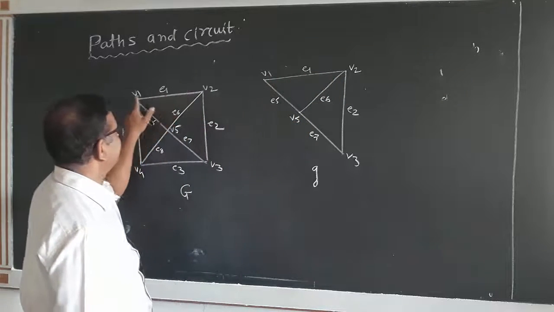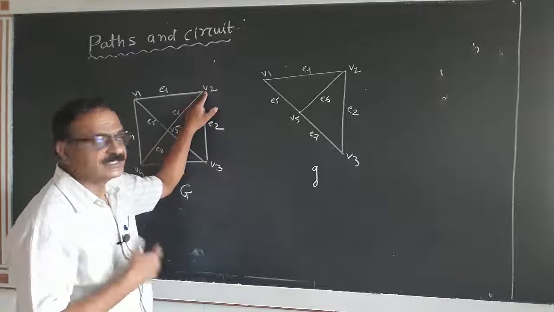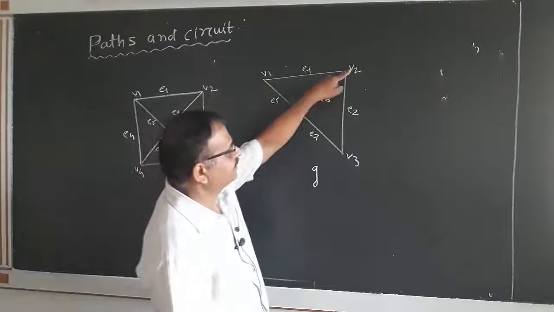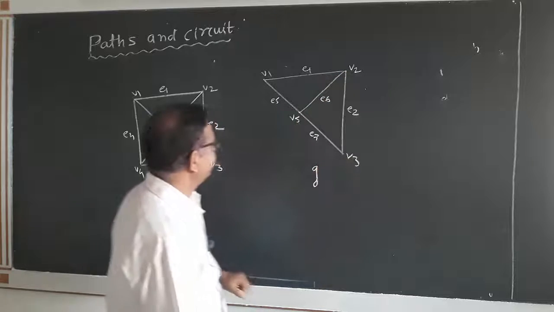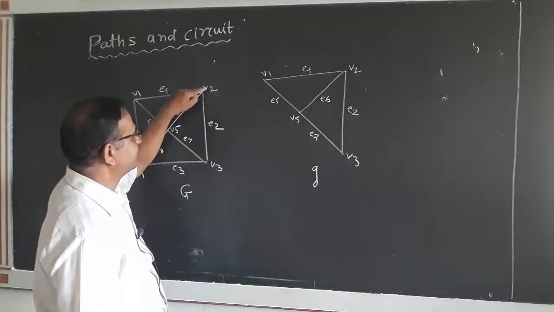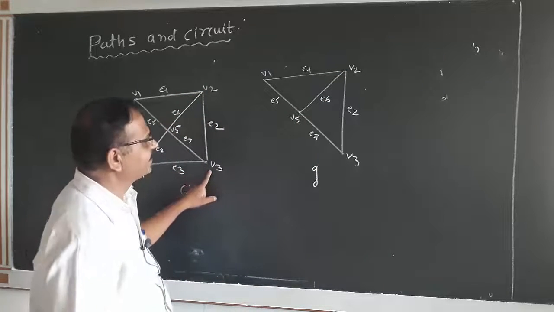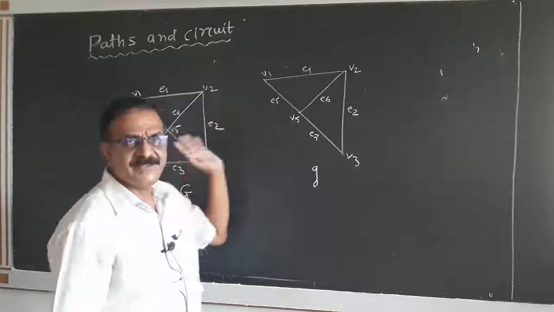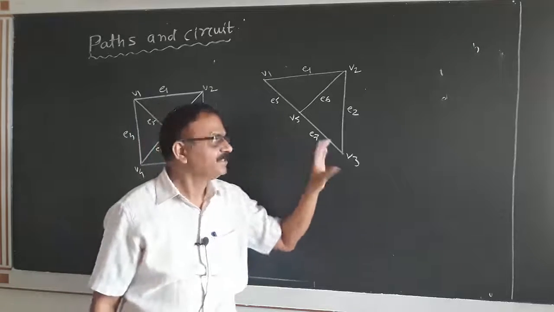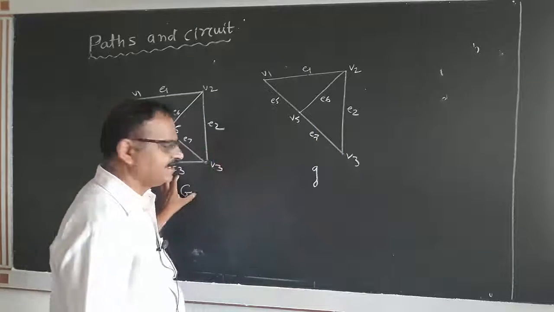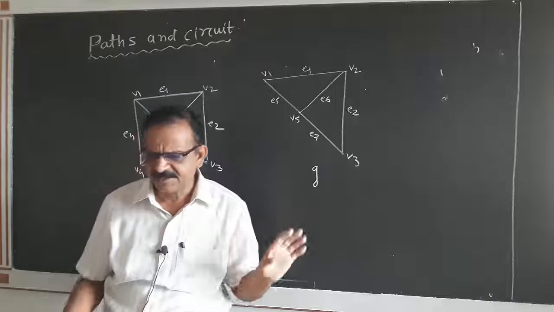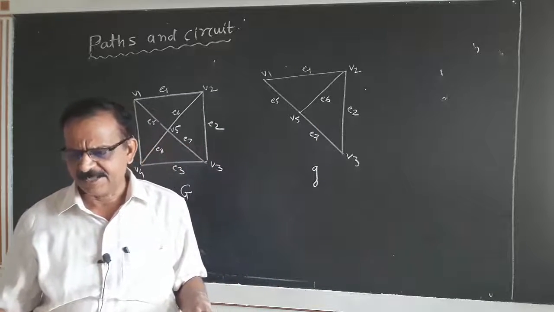Here E1 has end vertices V1 and V2 in capital G also. E2 has end vertices V2 and V3 in small g. E2 has end vertices V2 and V3 in capital G. This happens for all the edges, and hence this is a subgraph of the graph capital G. Thus, we can define subgraph.